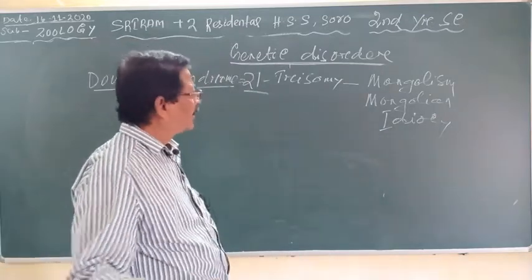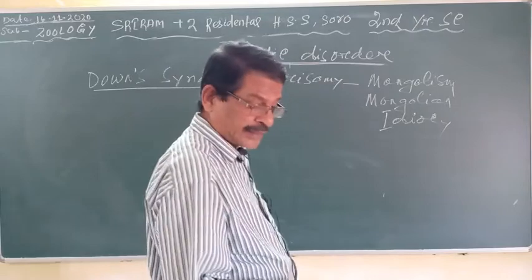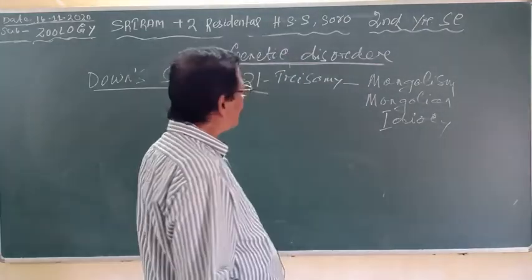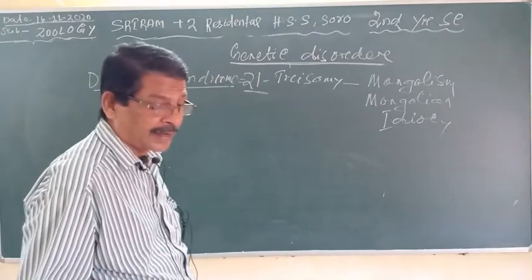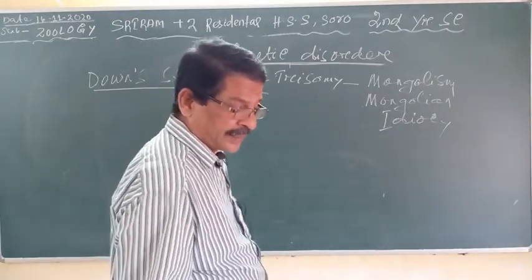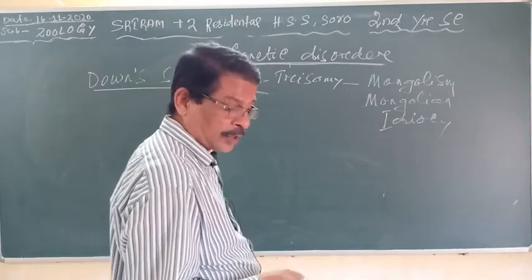Clear? Mongolism, or Mongolian idiocy. It was first reported by John Langdon Down.